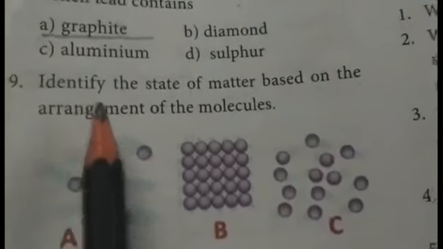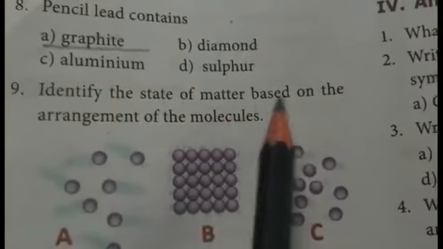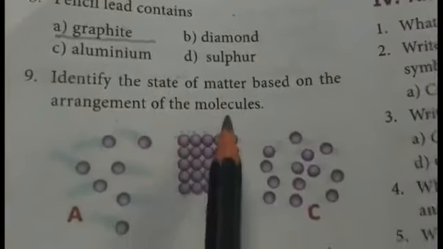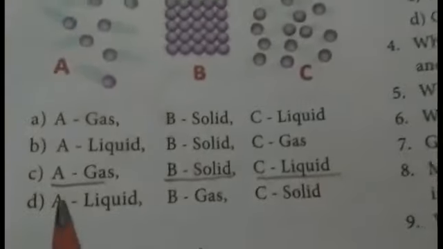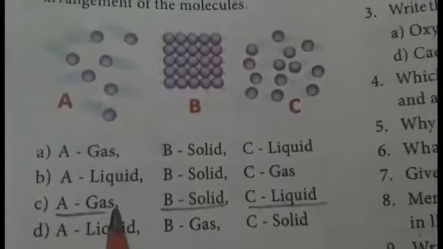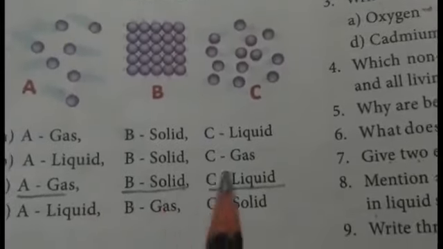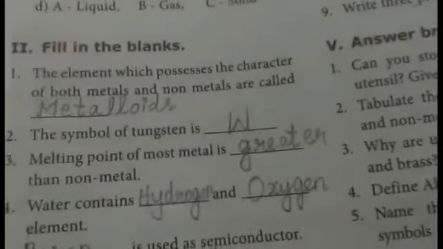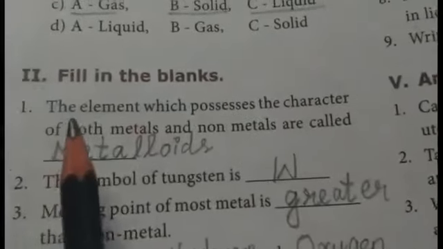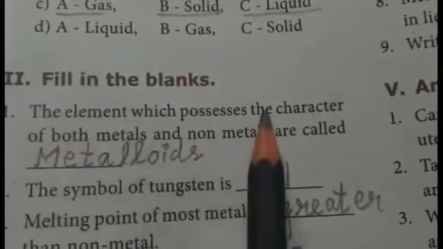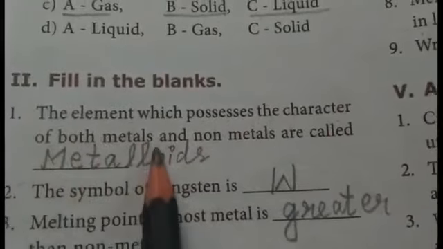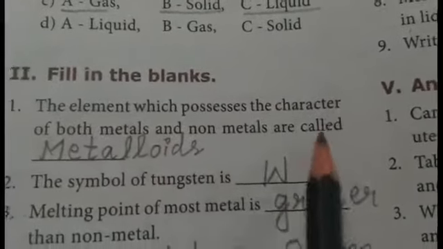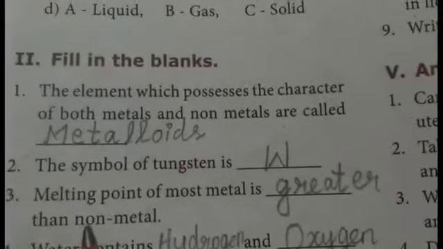And then identify the state of matter based on the arrangement of the molecules. So answer is option C, A, gas, B, solid, C, liquid. And then second part, fill in the blanks. The element which possesses the character of both metals and non-metals are called metalloids.